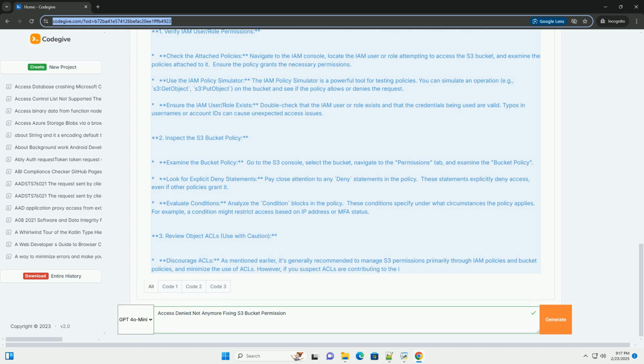AWS CLI. A. Granting IAM user read/write access via bucket policy. B. Granting access to an IAM role. C. Requester pays. To access a requester pays bucket, include --request-payer requester in your AWS CLI commands.